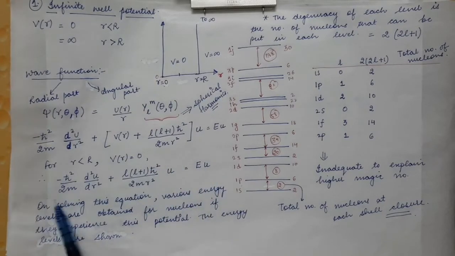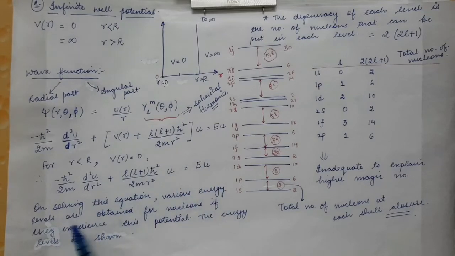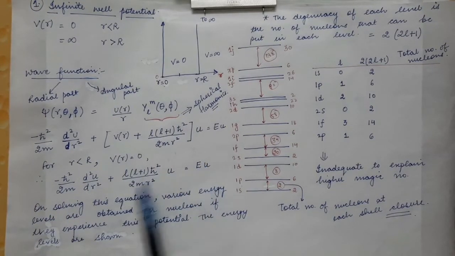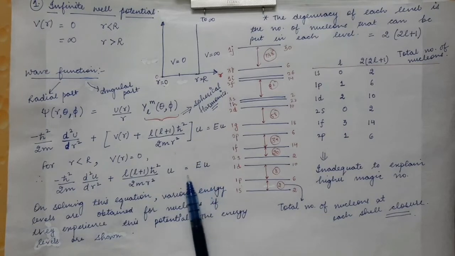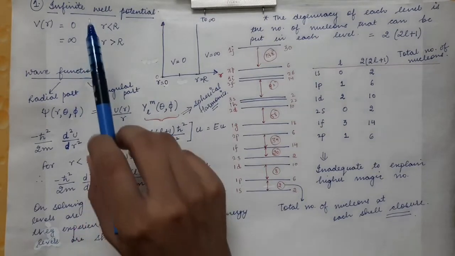Now when you solve this radial part of the Schrödinger wave equation, various energy levels are obtained, just as you get an expression of energy in the case of the hydrogen atom. So various energy levels are obtained for the nucleons if they experience this infinite well potential.